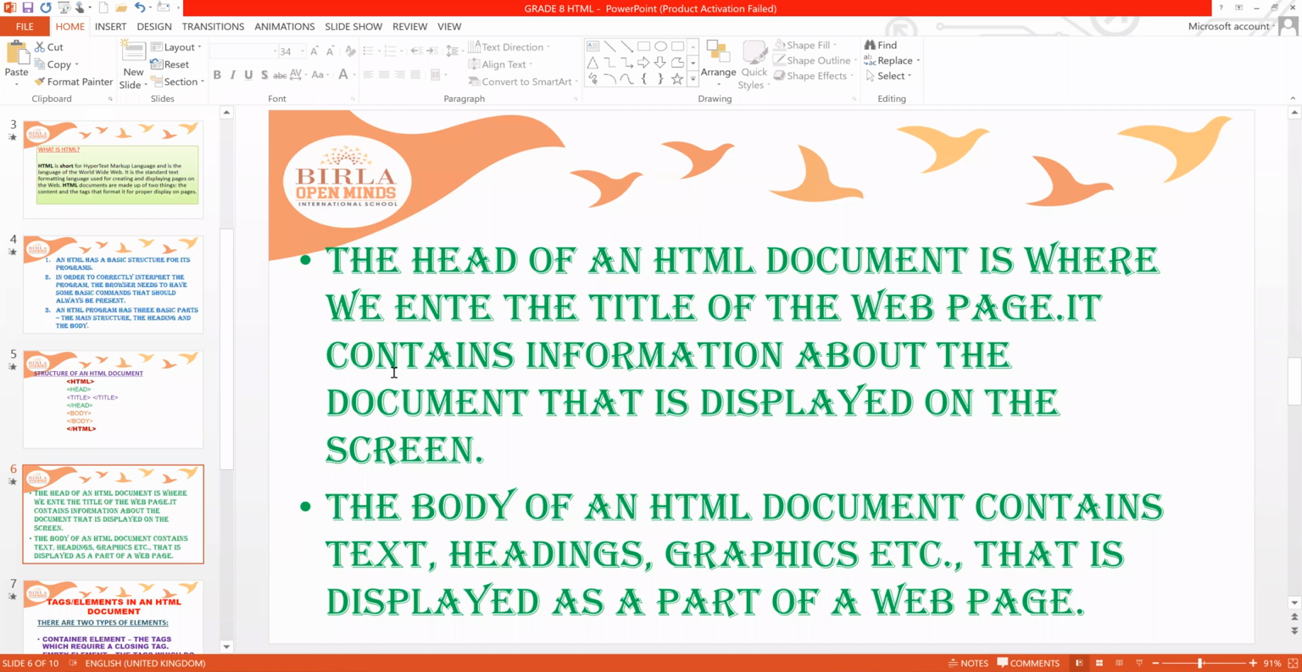The head of an HTML document is where we enter the title of the web page. So whatever title we want to give to the web page, that title has to be written in the head part. It contains information about the document that is displayed on the screen. So what type of document should be displayed on the screen should be mentioned in the head tag. And the body of an HTML document contains text, headings, graphics, everything, whatever we want to include, all of which is included in the body part of the HTML document, right?